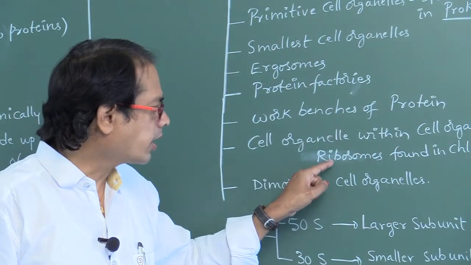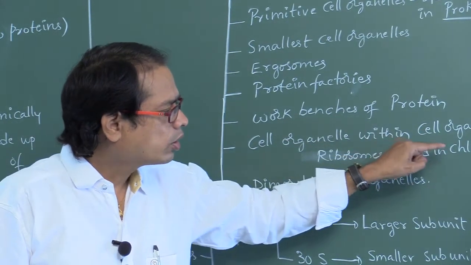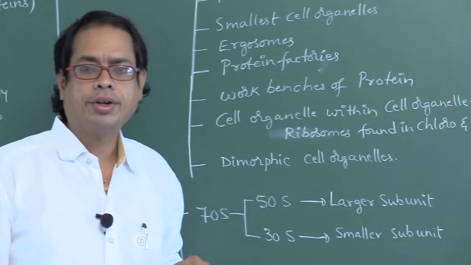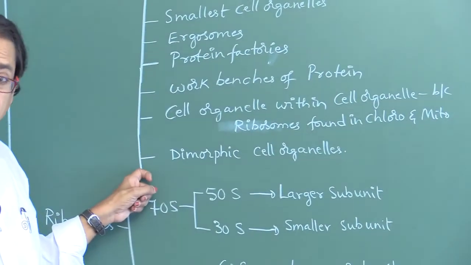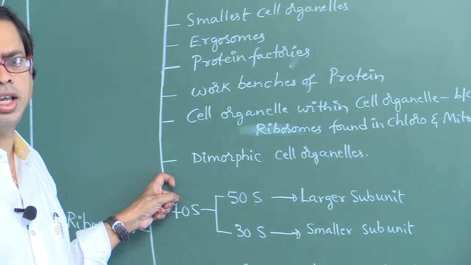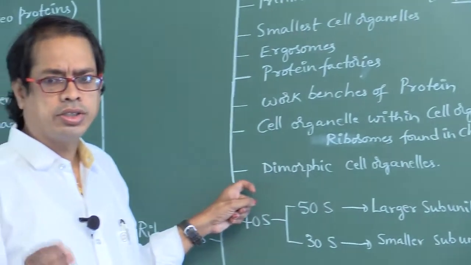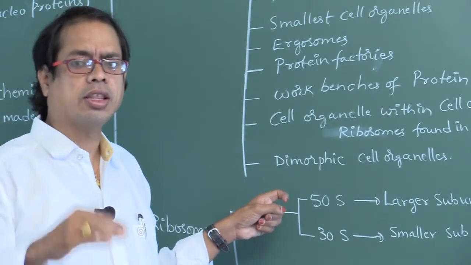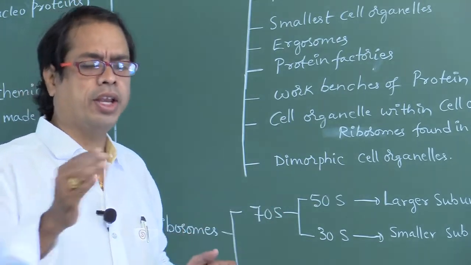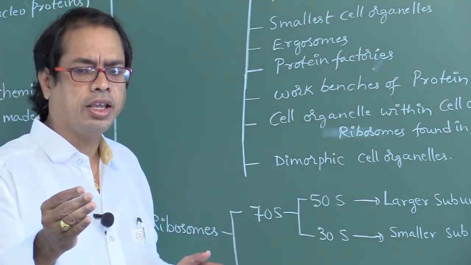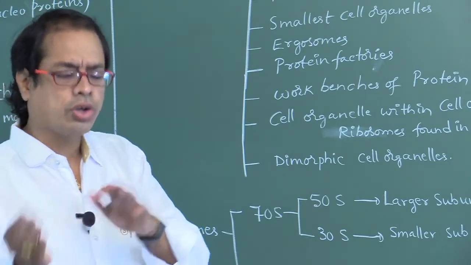Why? Because ribosomes are found in chloroplast and mitochondria, and these are dimorphic cell organelles. Why? Because of 70S type and 80S. In other words, some ribosomes are free living, they live freely, and some ribosomes are associated.